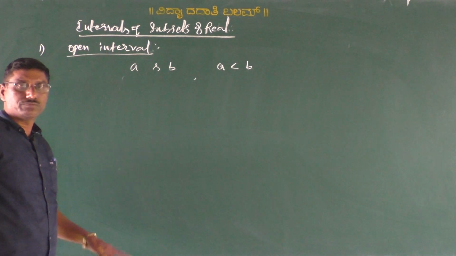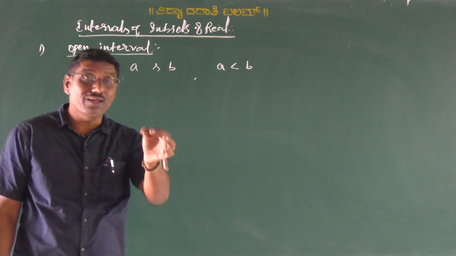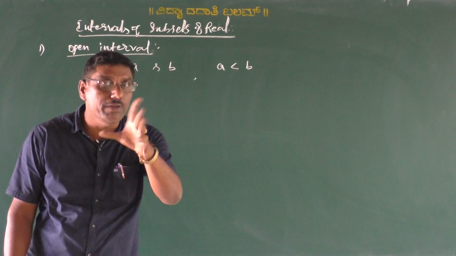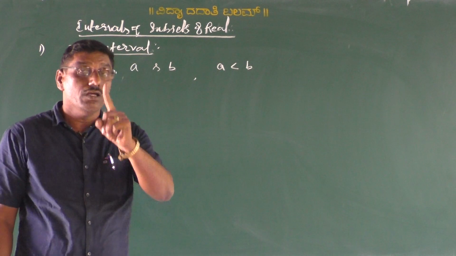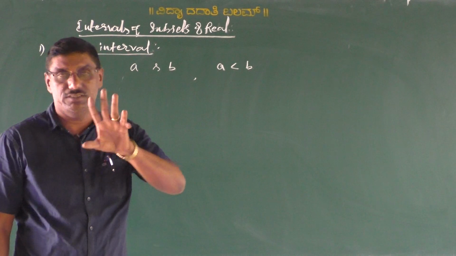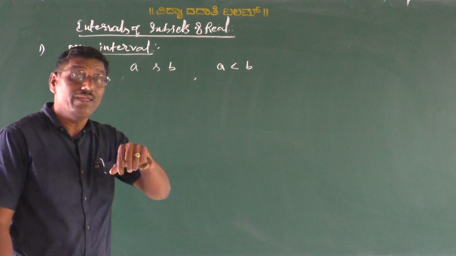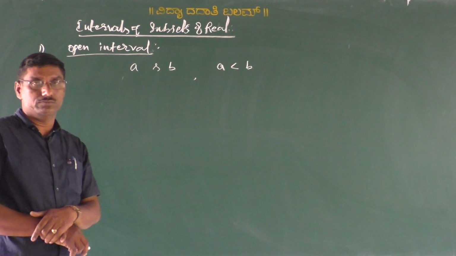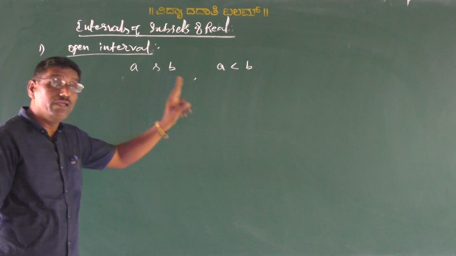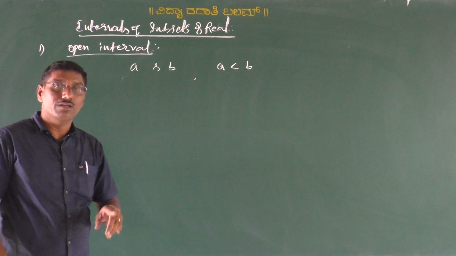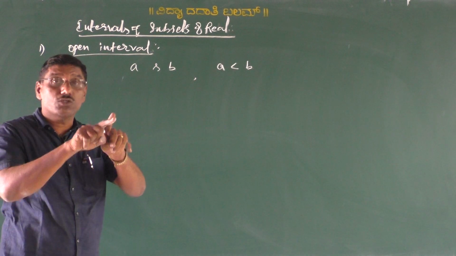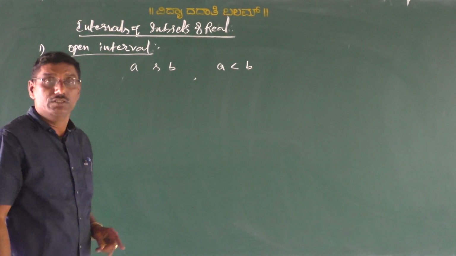That is the set of all real numbers lying between A and B. Also we can say real points lying between A and B, excluding A and B.